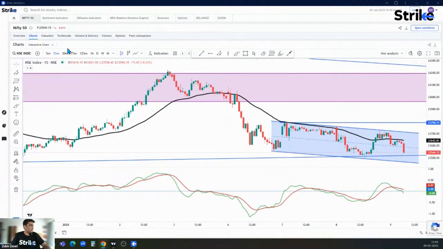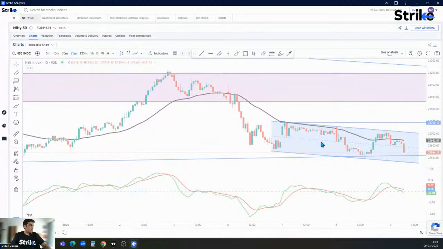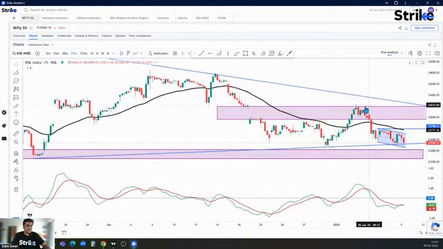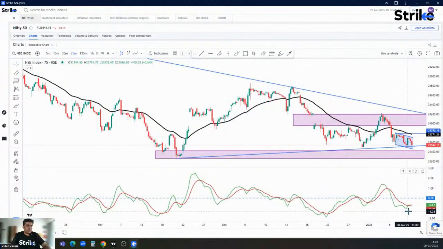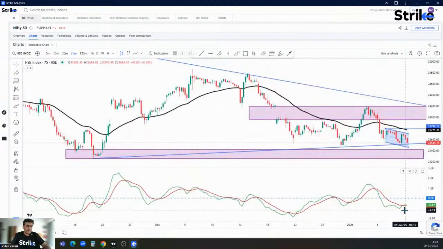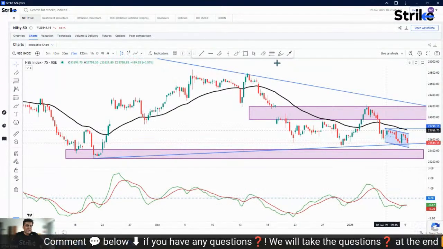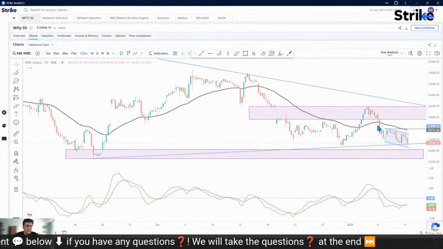All right. We'll look at a higher time frame chart. What does the 75-minute chart tell us? So the 75-minute chart tells us something different, where it had turned kind of bullish yesterday. The momentum had turned bullish yesterday, but again, because of the fall today, it has turned sideways. So nothing much over here. We look at the 125-minute chart.